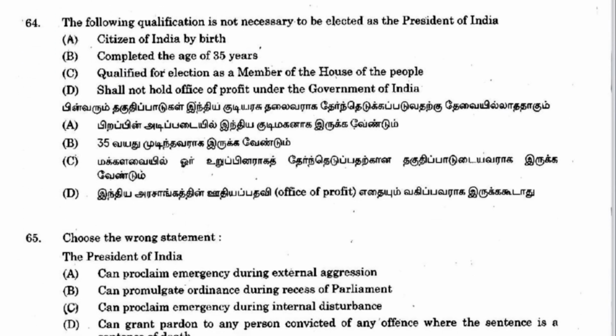Next 64. The following qualification is not necessary to be elected as a President of India. That is citizen of India by birth. It is necessary. Completed the age of 35 years. Yes, necessary. Qualified to be elected as a member of House of People. Yes. He shall not hold office of profit under the government of India. This is not a requirement. So D is the answer. Where the qualifications are mentioned: Article 58 of Constitution of India.